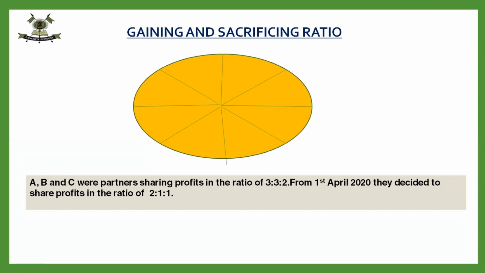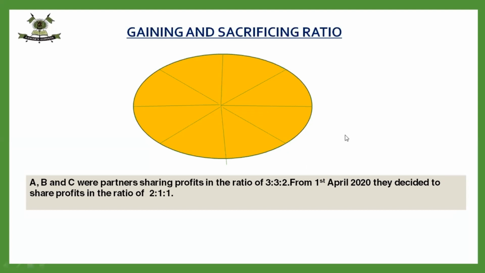So we will be given the new ratio. In case of admission, we did various cases where we had to calculate the new profit sharing ratio and the sacrificing ratio. There we were not required to calculate the gaining ratio, because it was the new partner who was gaining in 99% of the cases.